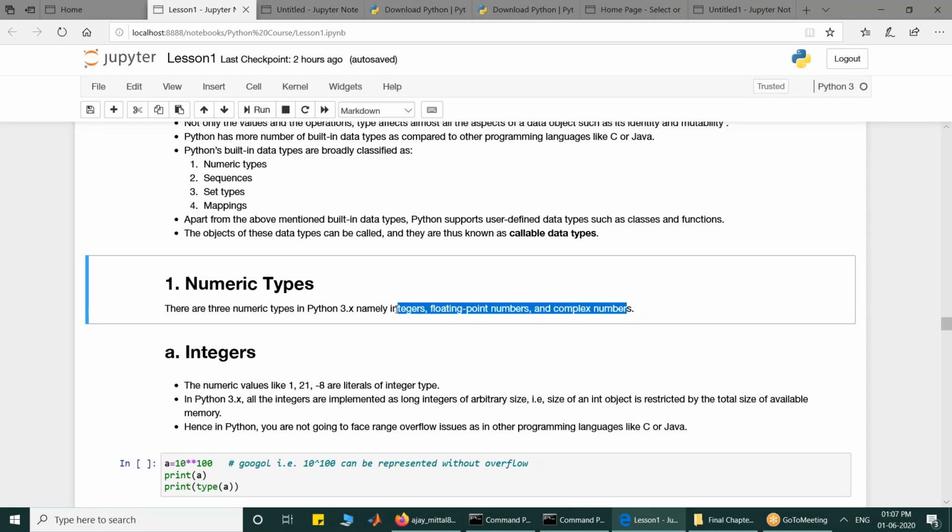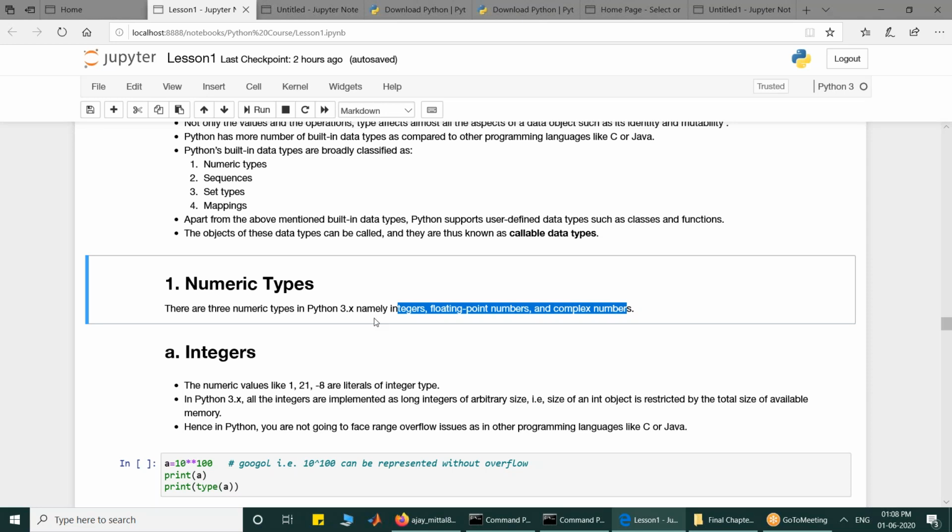But in Python 3, long integers is not there. Integers by default are considered as long. So that is one of the important differences between Python 2 and Python 3 regarding the numeric types. Long is deprecated in Python 3, and it is merged with integers now. So in Python 3, we have 3 numeric types only: integers, floating point numbers, and complex numbers.